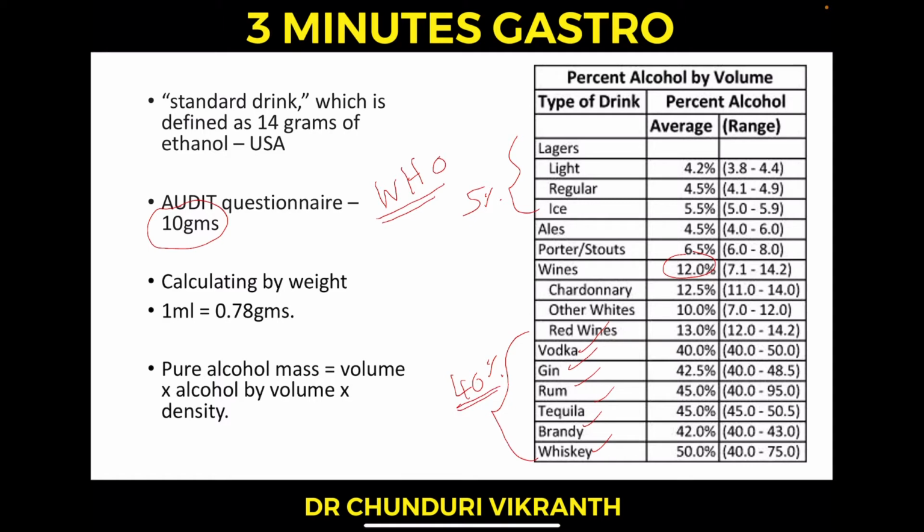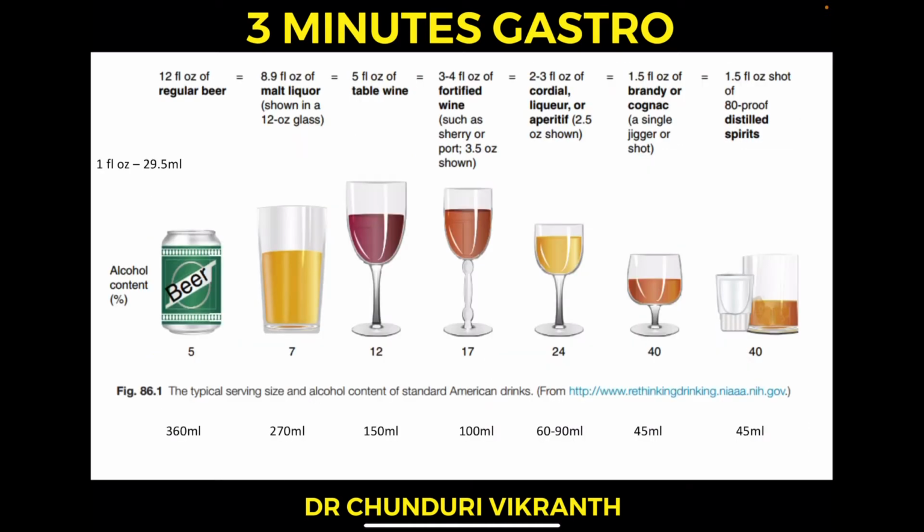This is given in terms of volume, that is, 100 ml of vodka contains about 40 ml of ethanol, not in grams. So we have to convert this 40 ml into grams. How do we get this? By multiplying with its density, that is 0.78 or 0.8. So 40 ml of ethanol contains about 32 grams of ethanol. This is obtained by the formula: pure alcohol mass is volume into percentage of alcohol by volume into density.